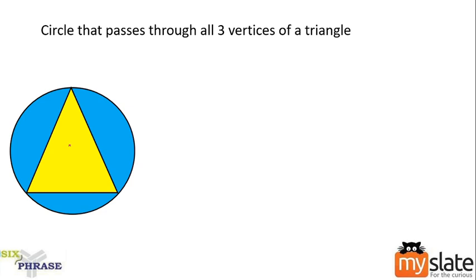Does it seem familiar? Yes, when we started the problem, we had two circles. Now you can understand what those two circles are. The red colored circle was the inscribed circle, and this outer blue colored circle is nothing but the circumscribed circle. Clear? So these are the two circles which we have. Now I already know how to calculate the radius of the inscribed circle. Now we should know how to calculate the radius of the circumscribed circle.